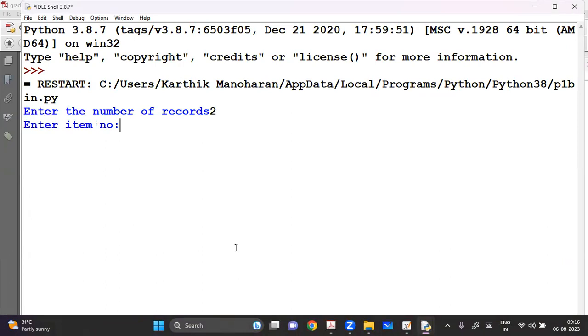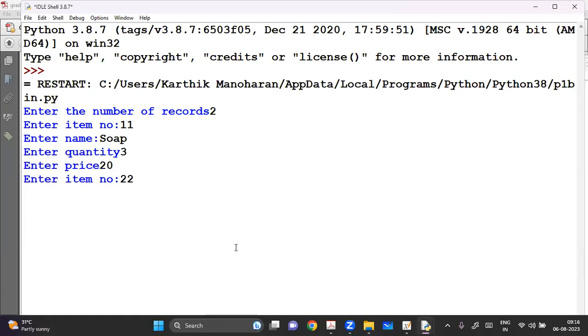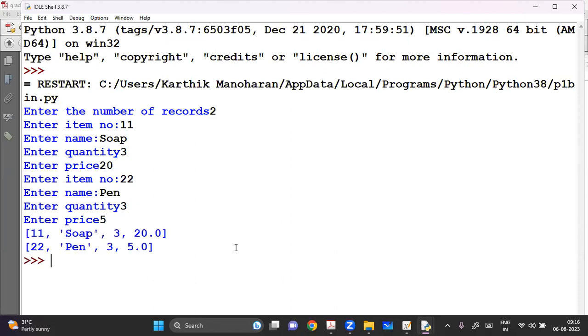We take 2 records. So it has written those details there, and it is also displaying me the details.